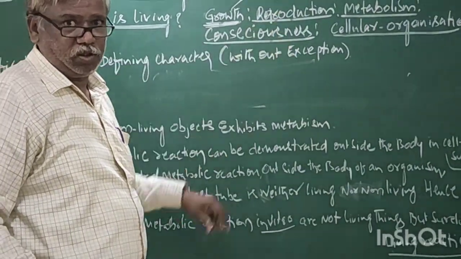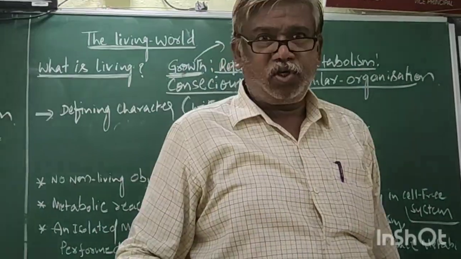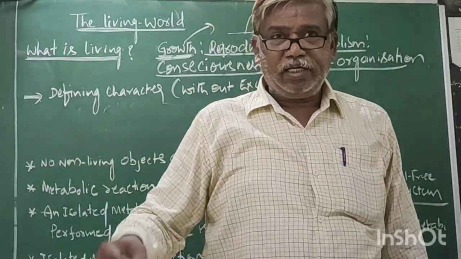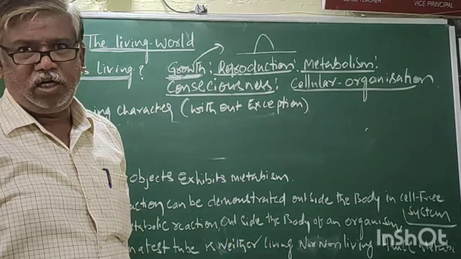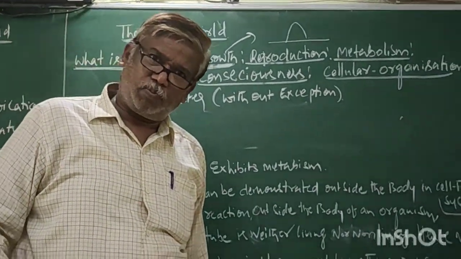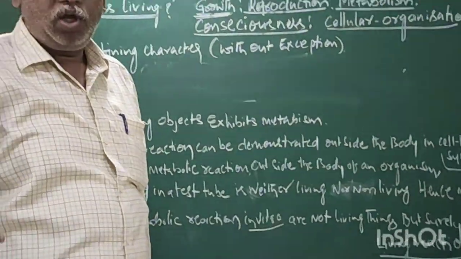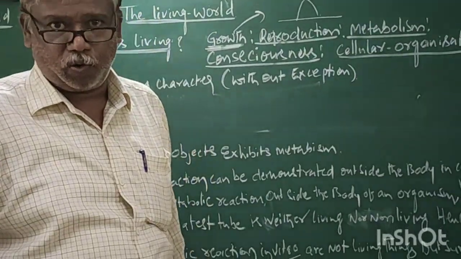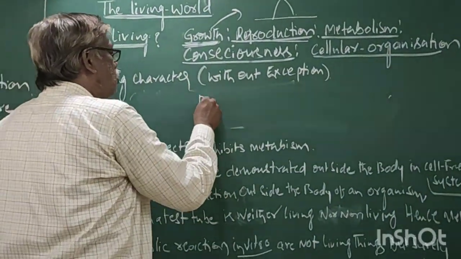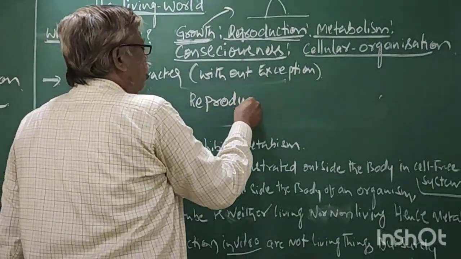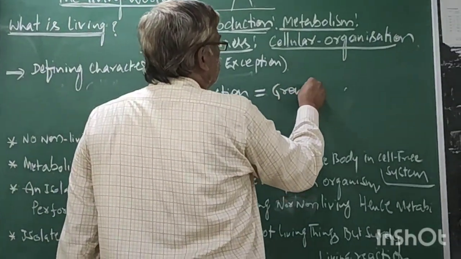Now come to the next one: reproduction. It is a biological process in which each and every organism produces its own offspring. Generally, reproduction is of two types: asexual reproduction and sexual reproduction. Asexual reproduction is without gametes, without fertilization. Sexual reproduction is with gametes and fertilization. Now, see, what is this? Reproduction. And what is this? Growth.